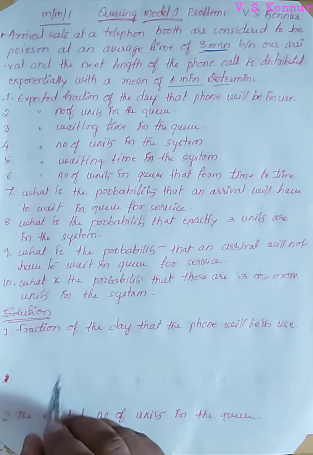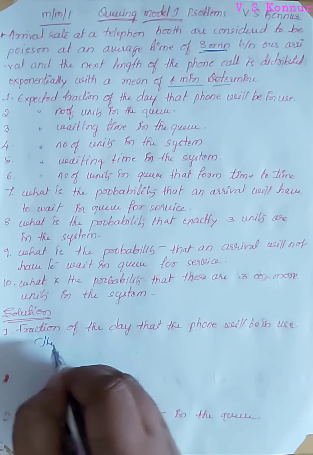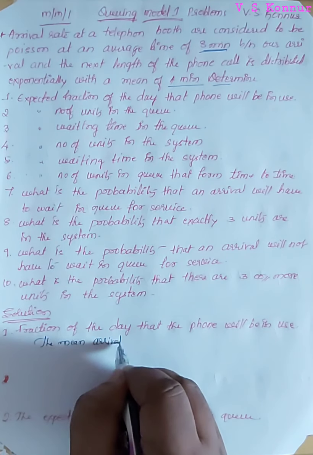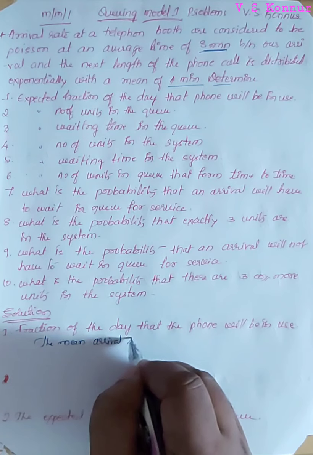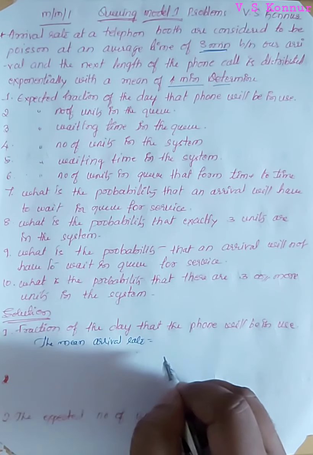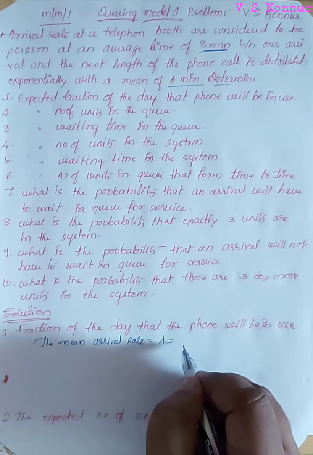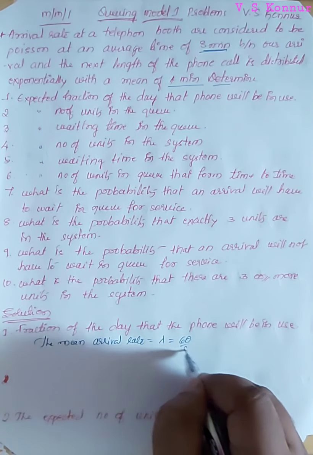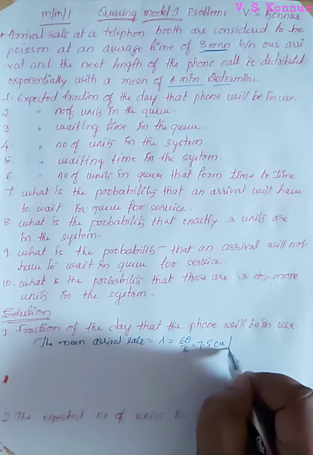Now I have to calculate first the mean arrival rate. Mean arrival rate is indicated by lambda, and it has been given as 8 minutes. If it is converted into hours, 60 by 8 is equal to 7.5 customers per hour.